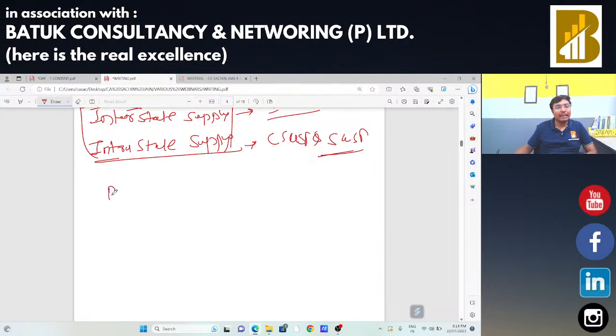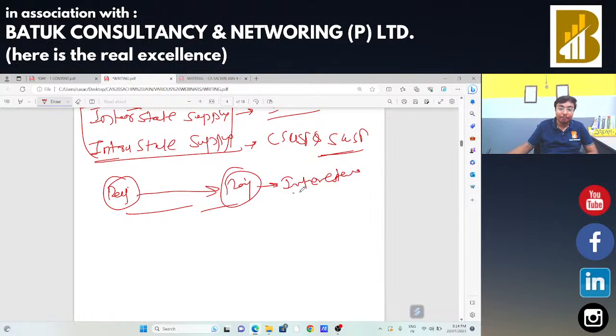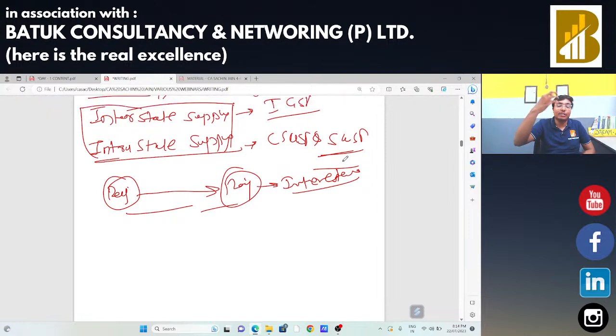क्या ऐसा हो सकता है कि I am in Rajasthan and if I am going to make a supply to Rajasthan itself और उसको हम लोग interstate treat करें? Is that possible? I am in Rajasthan and I am going to provide the services or goods in Rajasthan itself, and the same should be considered as interstate supply. Is that possible? Yes.